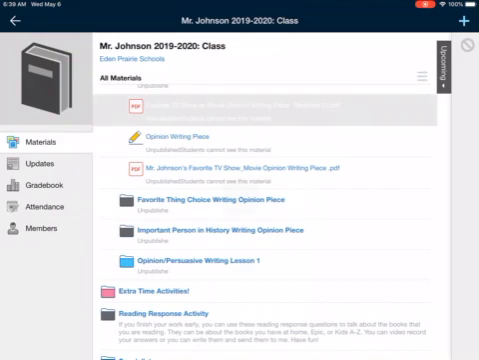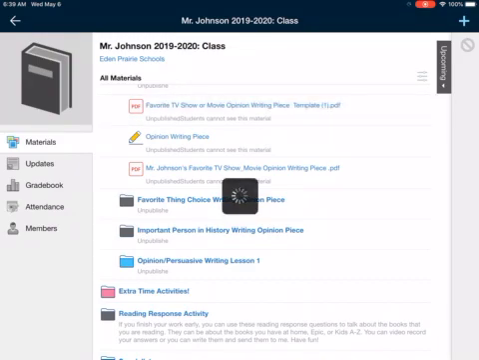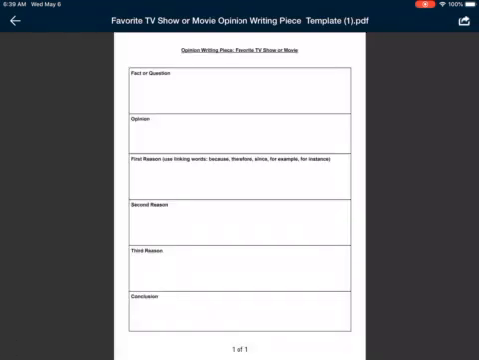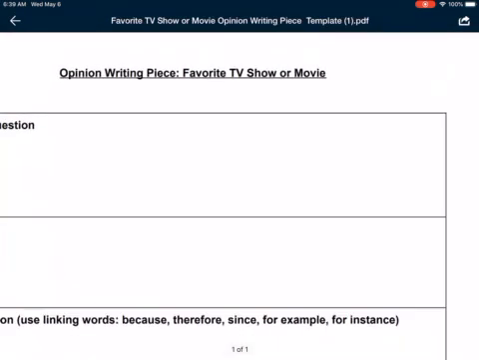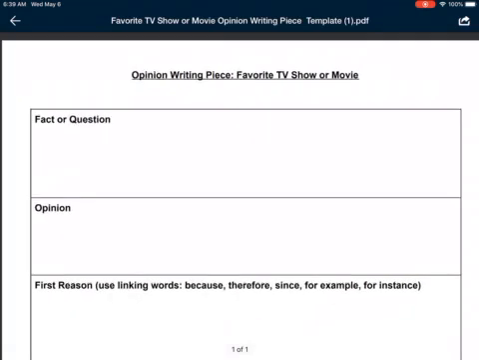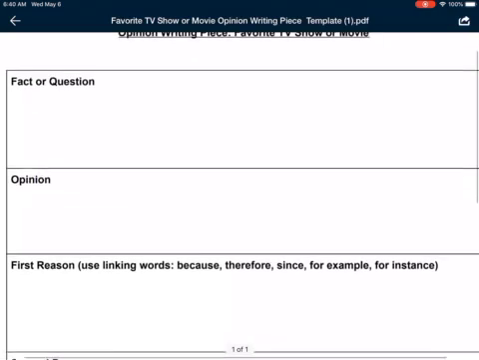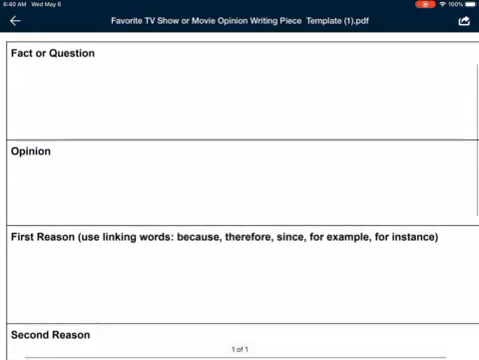I'm going to open up the template here, just to show you and explain a few things again. You're going to see it's basically the same exact thing. I just changed the title. Instead of favorite food, now it says favorite TV show or movie. Just like the pizza one, you're going to start with a fact or a question, something to hook the reader in. It's going to get them excited to want to read your opinion piece. So that's what you're going to start with.